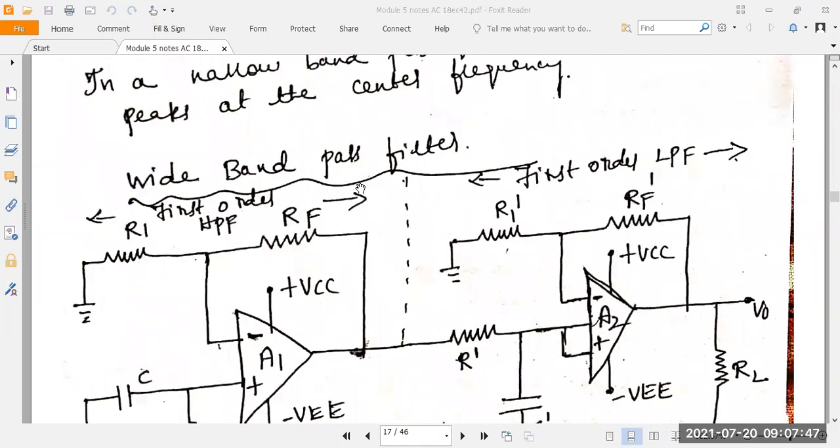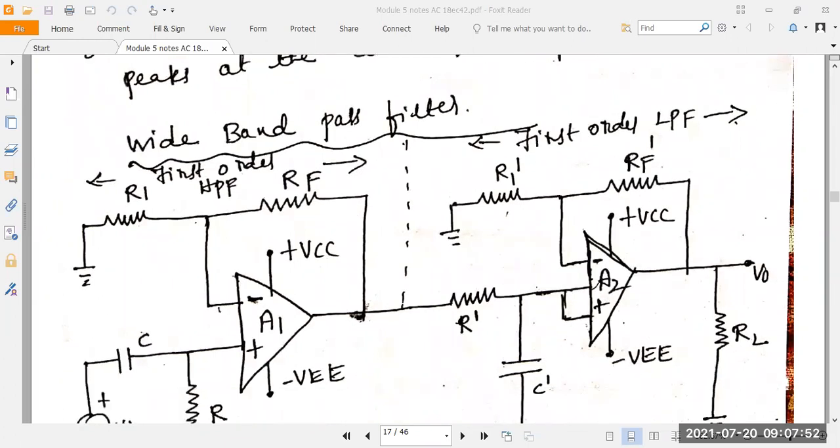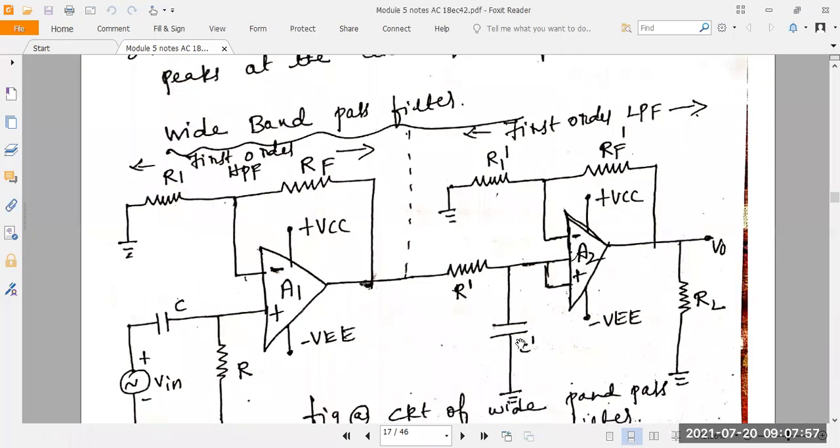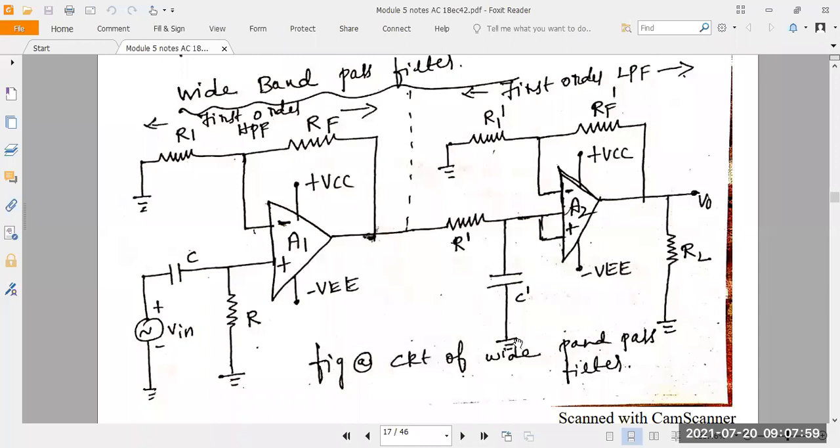For the wide band pass filter, we can take this diagram here. Wide band means we can pass more signals. Remember this one. We can go through the practical experiment. Last time I sent a video using PSpice, where I did the wide band filter and narrow band pass filter. We can go through the lab experiment, part B, where I have written all the diagrams. For the theory, we can refer to the notes; for the practical, we can refer to the video using PSpice.